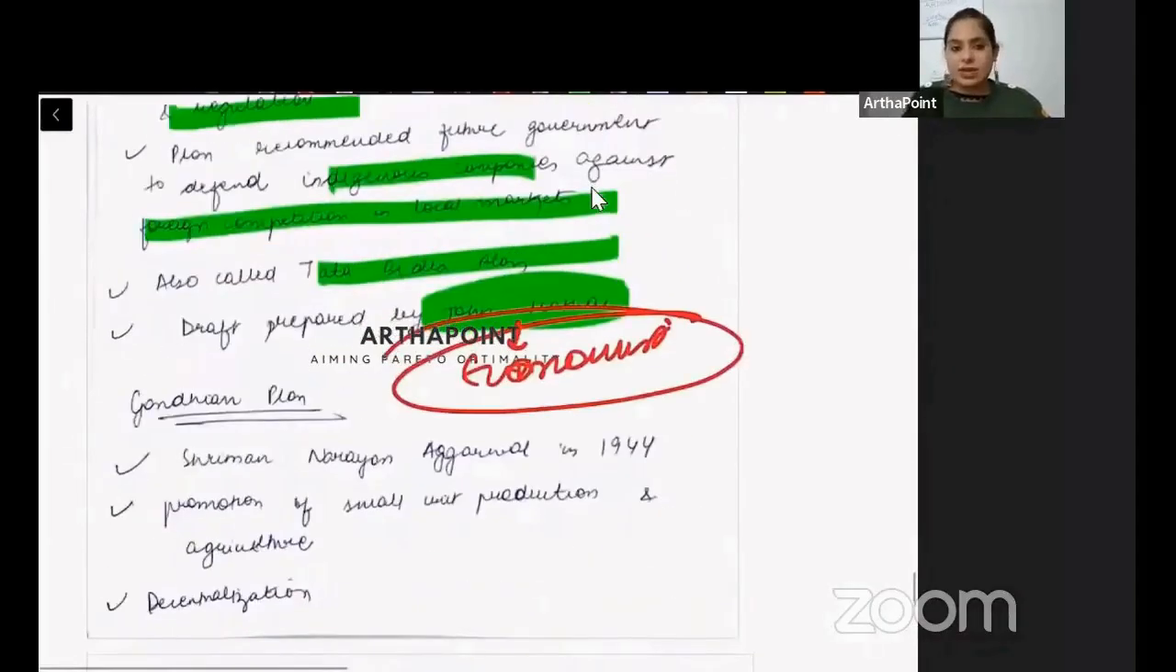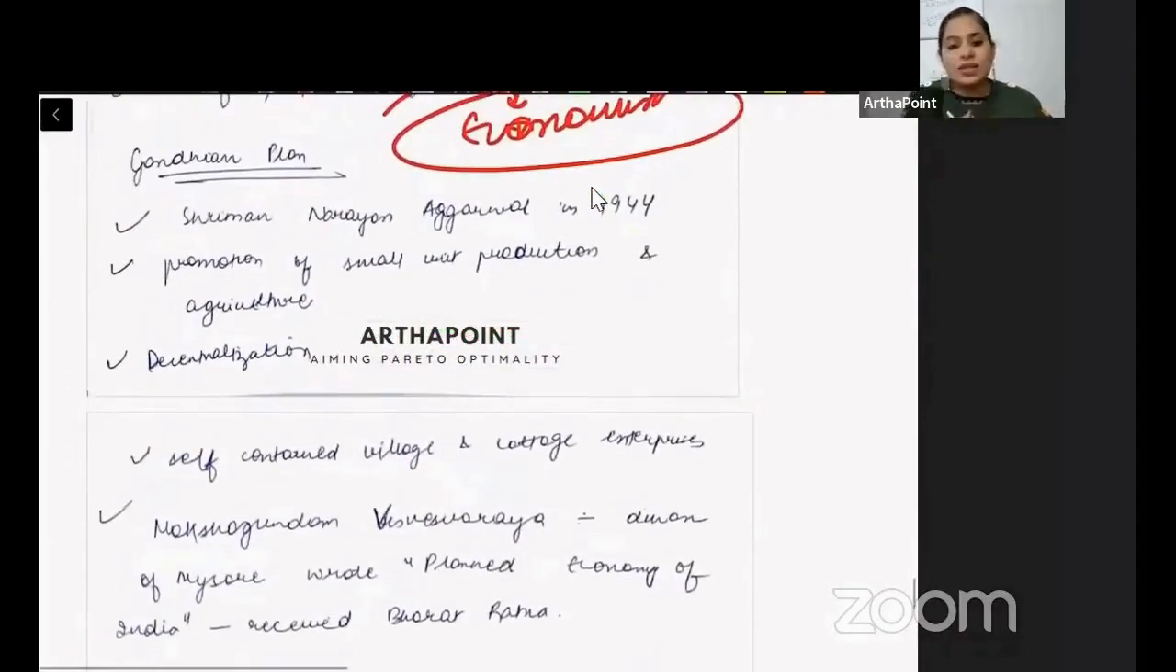Then we had the Gandhian plan. Again, it is easy to remember. The Gandhian plan was launched by Shriman Narayan Agarwal in 1944. Because it is Gandhian, it has to focus on villages, on cottage enterprise, according to what Gandhi thought. So based on that, it was more of decentralization, giving power to the rural sector, talking about villages, cottage industries, promoting small scale production and agriculture. So this is what the Gandhian plan was about.